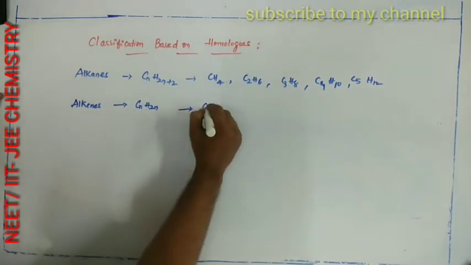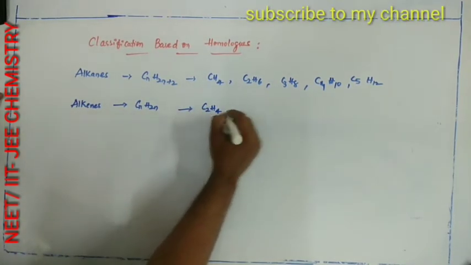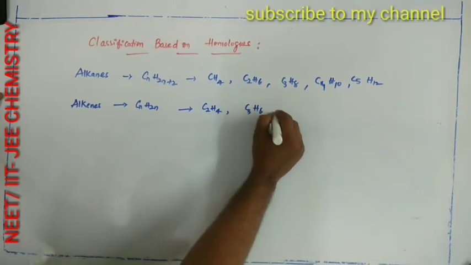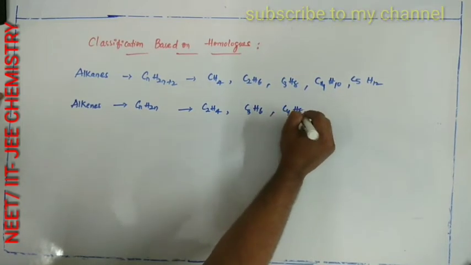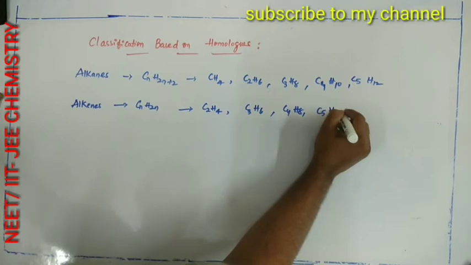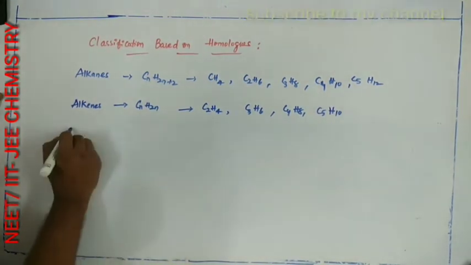So examples are C2H4, C3H6, C4H8, C5H10, etc.